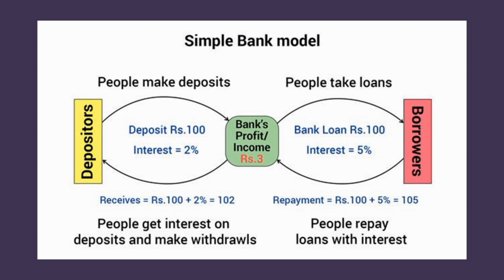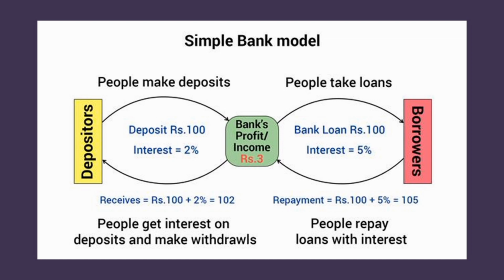This is a very simple bank model. You can easily understand the loan activities of a bank with this picture only. You can take a screenshot of it and study the whole loan activity from this picture. I am explaining it in the simplest way that I can. First of all, we should know who the depositors are and who the borrowers are. Depositors are the people who make deposits, and the borrowers are the people who take loans from the bank.